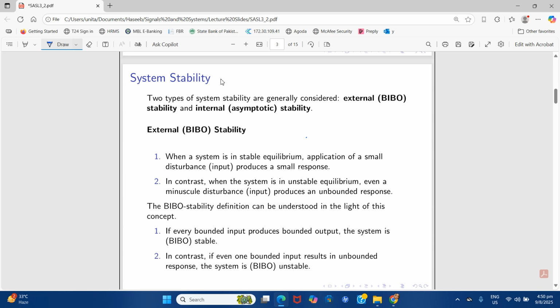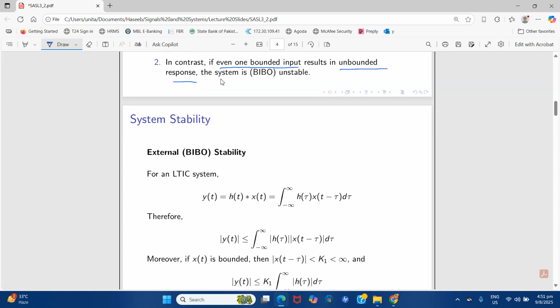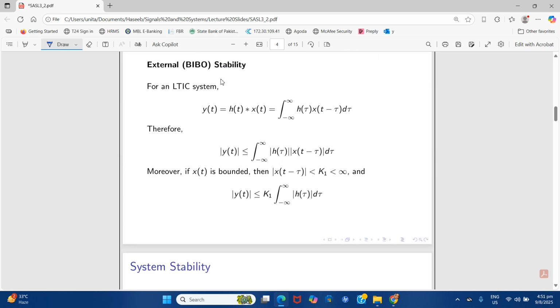There are two types of system stability, external and internal. External is also known as BIBO and internal is known as asymptotic. BIBO stability means if every bounded input produces bounded output, the system is BIBO stable. In contrast, if even one bounded input results in unbounded response, the system is BIBO unstable. Like here, even one bounded input is giving you the unbounded response, then that system will be BIBO unstable.